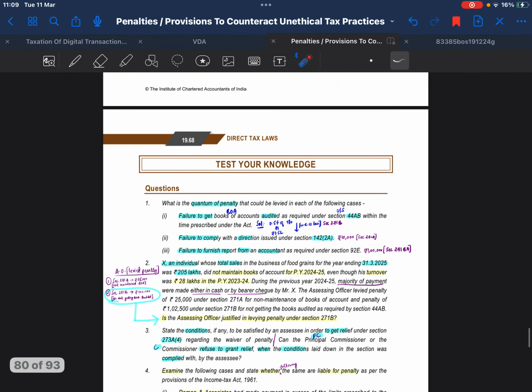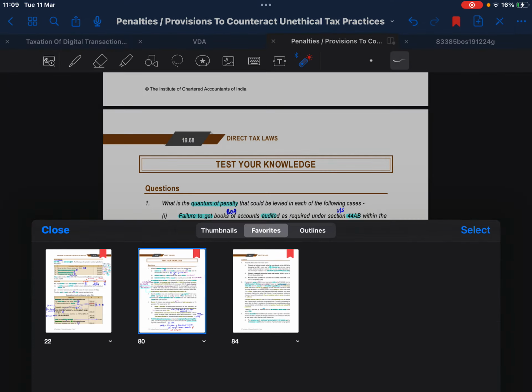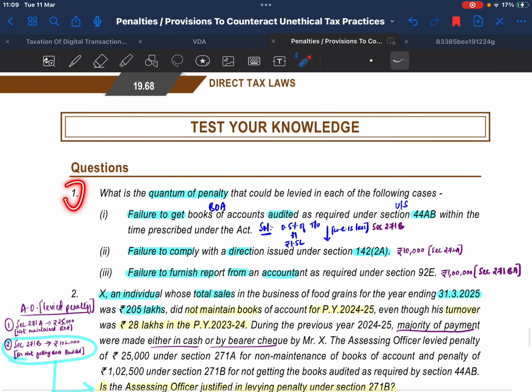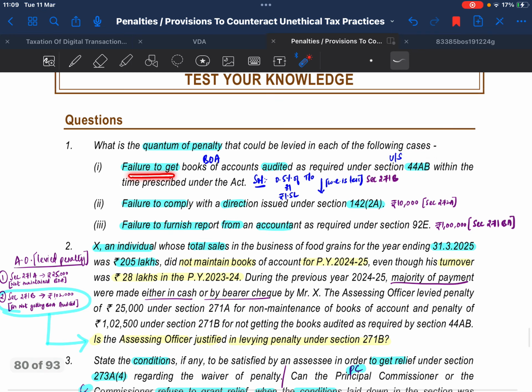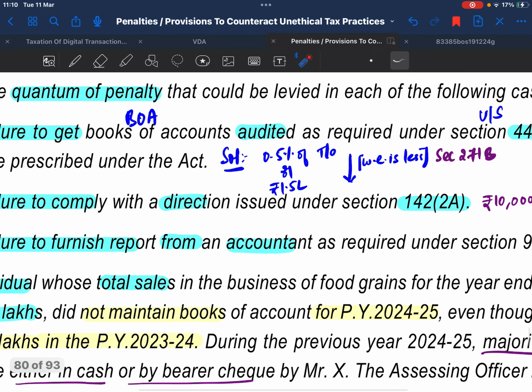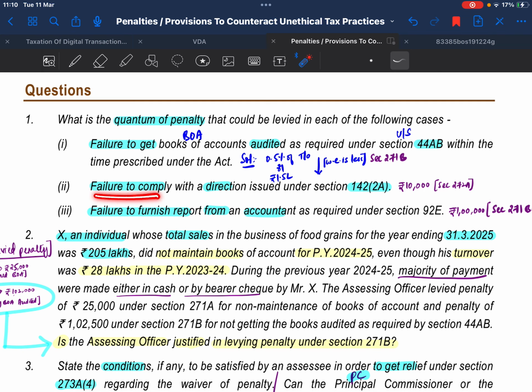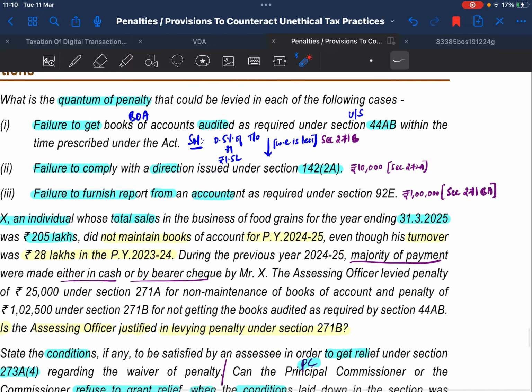Now coming to test your knowledge questions. Question 1. What is the quantum of penalty that could be levied in each of the following cases? Failure to get books of accounts audited under section 44AB. Solution: 0.5% of turnover or 1.5 lakhs, whichever is lower, as per section 271B. Next, failure to comply with directions under section 142(2A). Penalty is rupees 10,000 under section 272A.